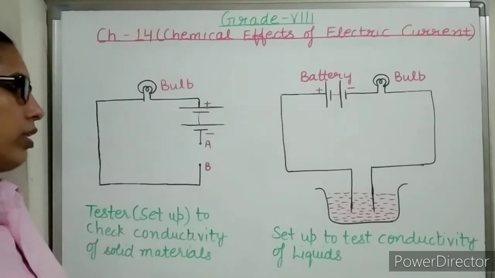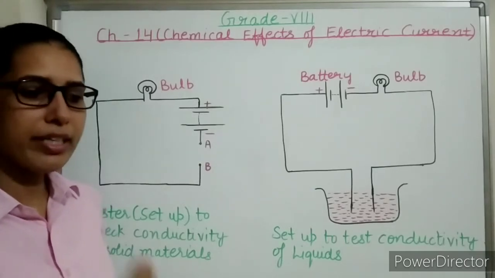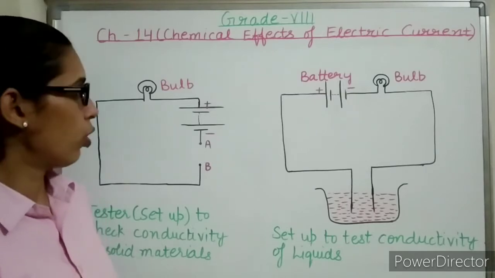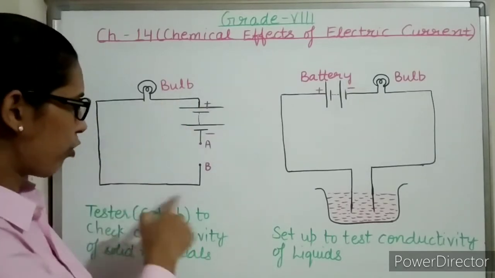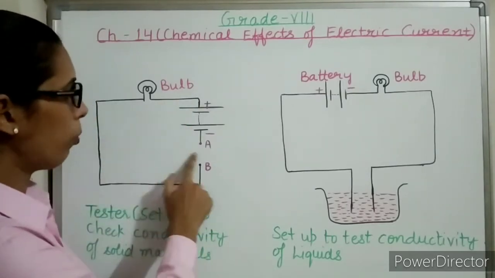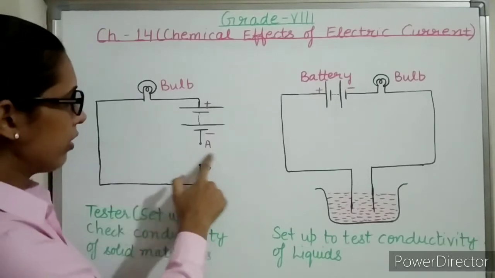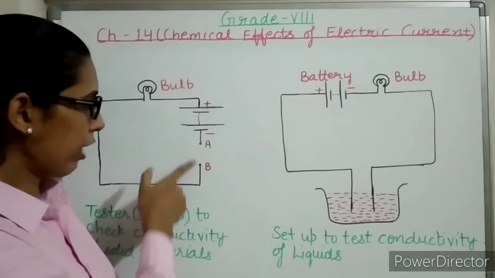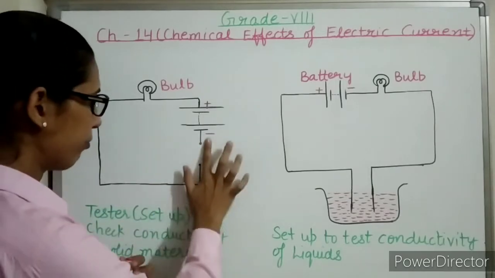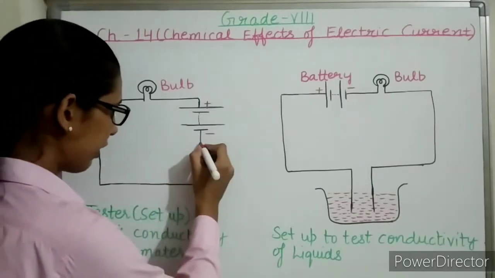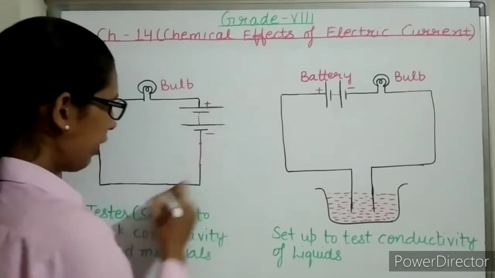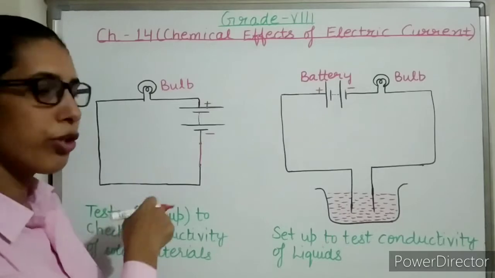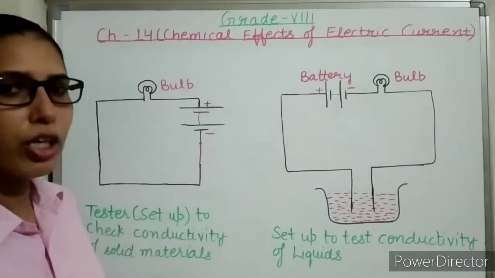We know that electric current can only flow through a closed circuit. For example, here I have drawn an electric circuit. This is open. We can see this circuit is open because the ends of the wire are not connected. If I connect them, now the circuit is complete and electric current will start flowing through the circuit and the bulb will start glowing.